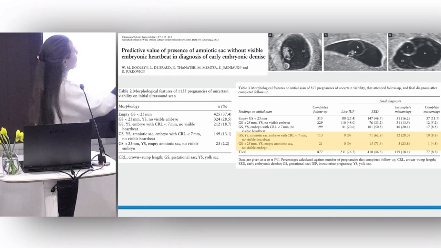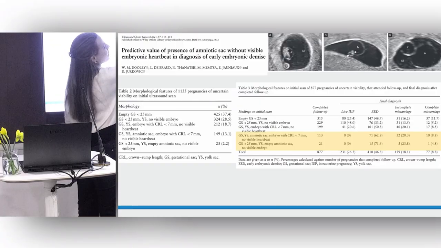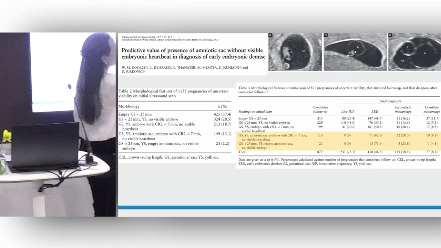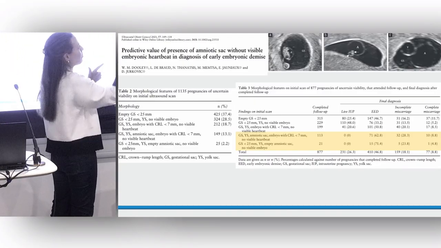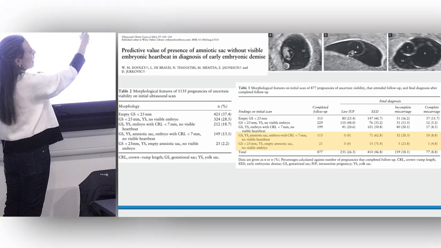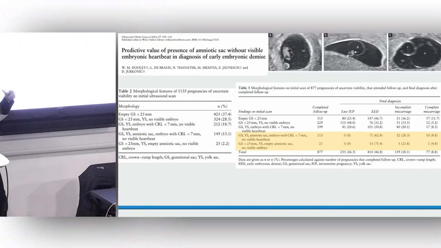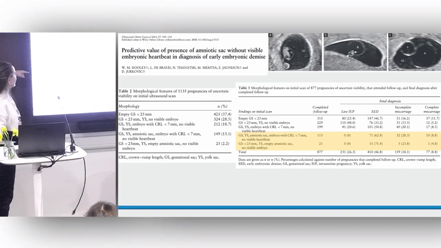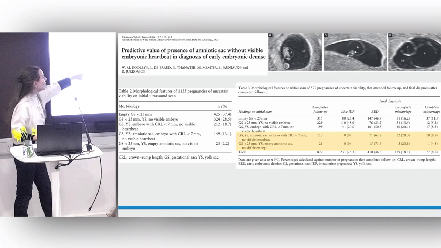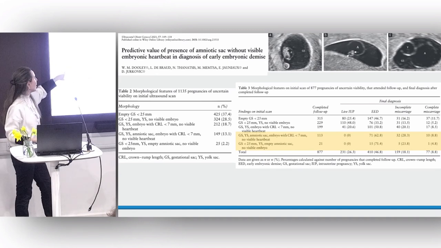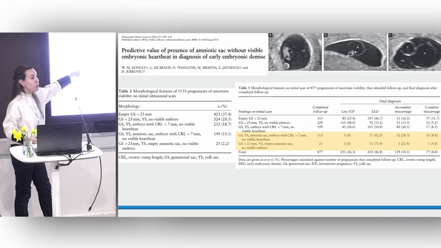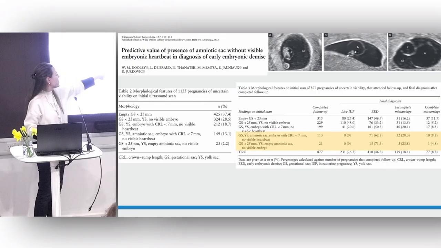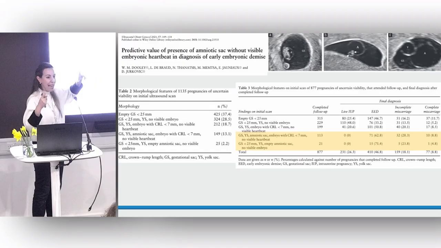So this is the CRL, yolk sac, and you can see at 7 weeks, you start to see the amnion. This empty amnion sign is either finding an amnion with a fetal pole with no heartbeat, or seeing a yolk sac and an amniotic sac within a gestation sac, but without an embryo. So how often does that happen in PUVs? Well, in this table on the left, you can see that about 13% of the time you might see an amniotic sac with a fetal pole less than 7 millimeters without a heartbeat, and only in about 2% of PUVs do you see an empty amnion, okay?